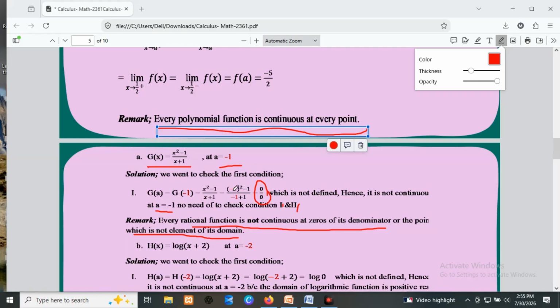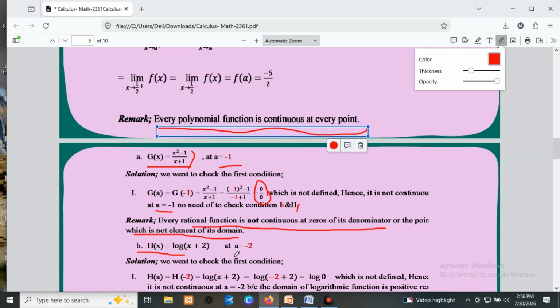which means that the function g of x is a rational function, so the domain of the rational function is all real numbers except the zeros of the denominator. That's why the domain of g of x is all real numbers except minus 1. That's why it is not continuous at minus 1.